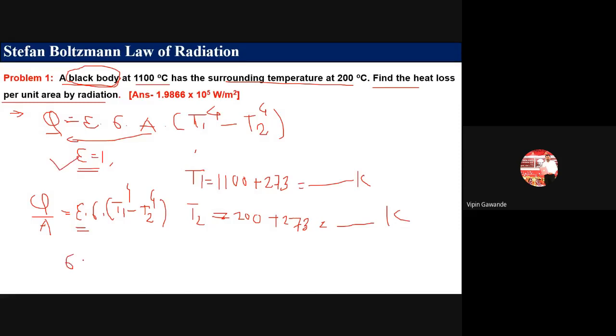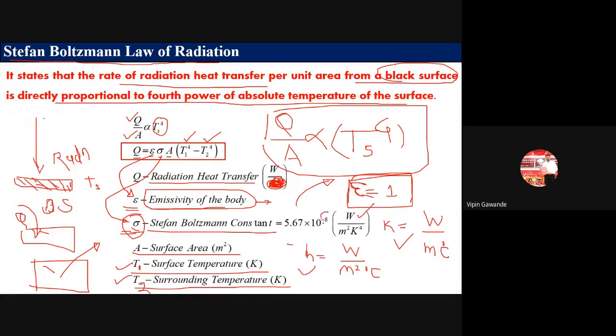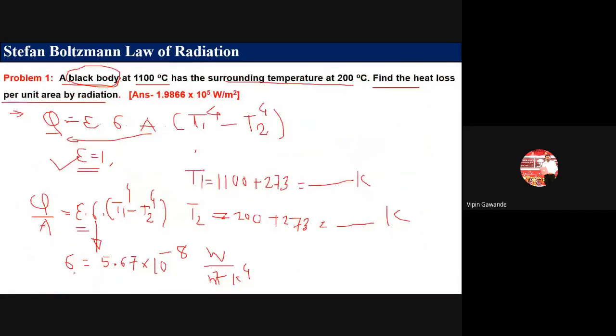Now, what is the value of sigma? It is the Stefan-Boltzmann constant, 5.67 into 10 raised to power minus 8. So the value of this sigma is equal to 5.67 into 10 raised to power minus 8. Okay, you have to remember 5, 6, 7, 8. So 5.67 into 10 raised to power minus 8, here this is minus 8. So the Stefan-Boltzmann constant value is 5.67 into 10 raised to power minus 8 watt per meter square Kelvin raised to power 4.